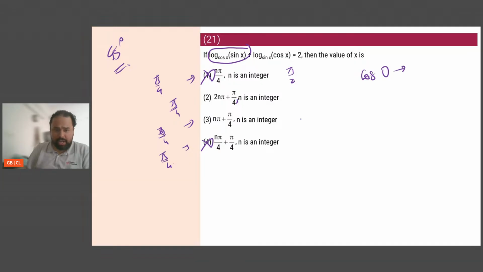Okay. Now let's take n is equal to 1. If I take n is equal to 1, you get pi plus pi by 4. What is the value of sine in pi plus pi by 4, and what is the value of cos in pi plus pi by 4? Quickly.